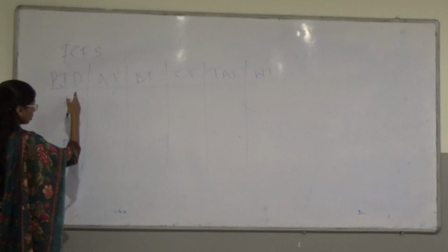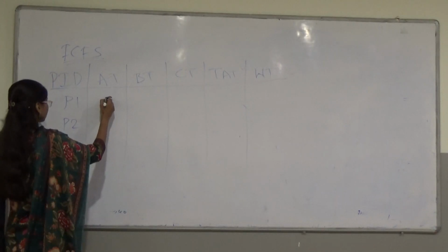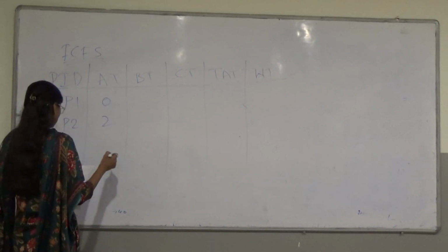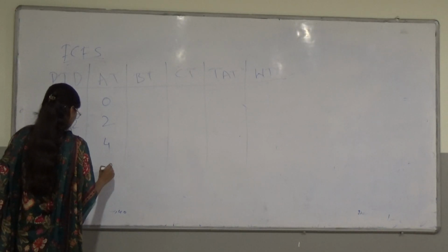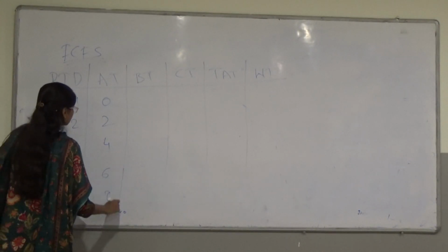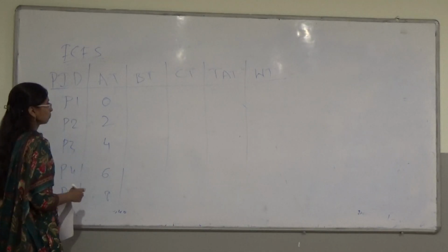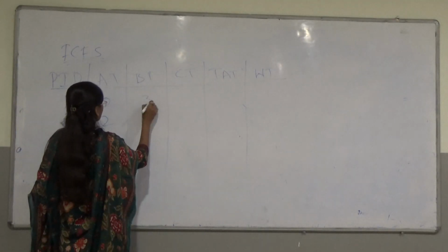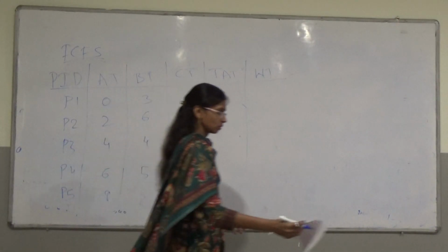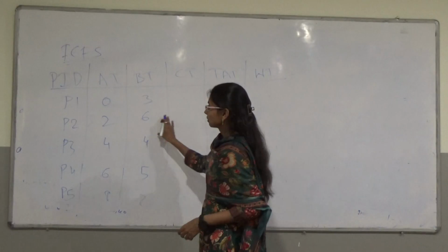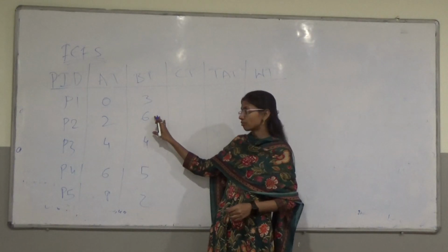Having the serial numbers for the processes P1, P2. So I am taking 5 processes which have arrival times of 0 for P1, 2 for P2, 4 for P3, next one is 6, next one is 8. So this is the arrival time for these 5 processes. Next, coming to the burst time. So like this we have to arrange the problem in the tabular format.